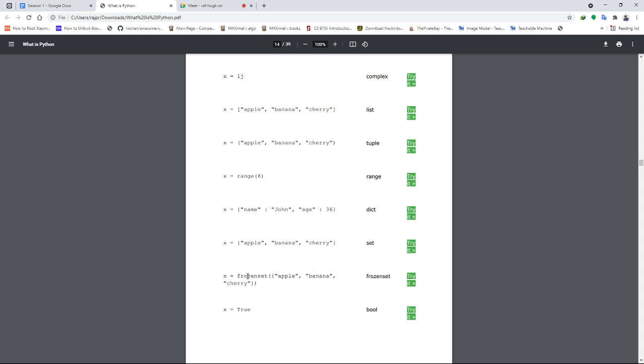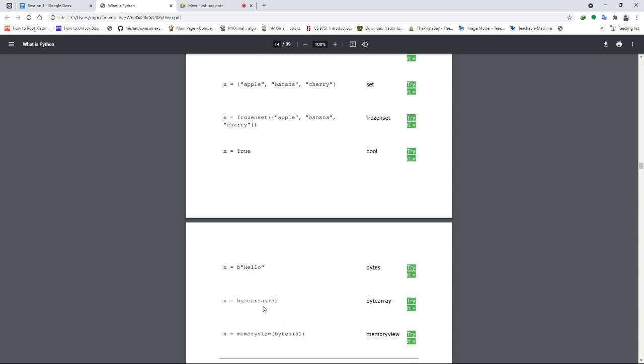Then x, there is the frozenset keyword written, and in parentheses we have the set, so the set data type here matches, that's called a frozenset. x equal to True, simply a boolean data type.